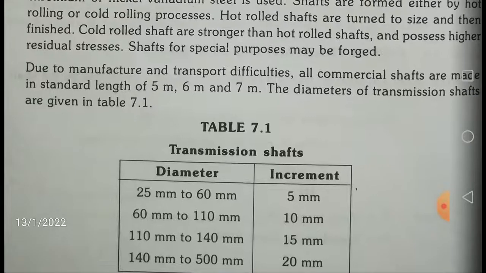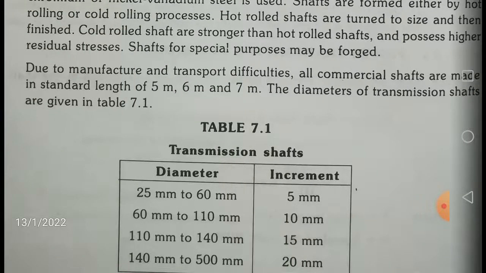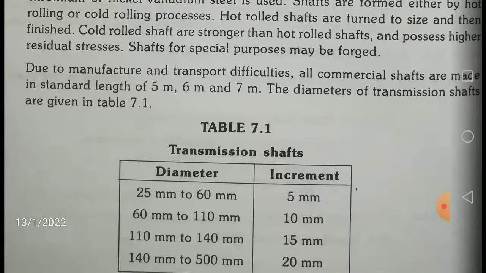Due to manufacture and transport difficulties, all commercial shafts are made in standard lengths of 5 meters, 6 meters and 7 meters. A question may be asked, which is not the standard length of commercial shafts. If the options 5, 6, 7, 8 meters are given, your answer should naturally be 8. If 4 is given, your answer should be 4. So please remember this.